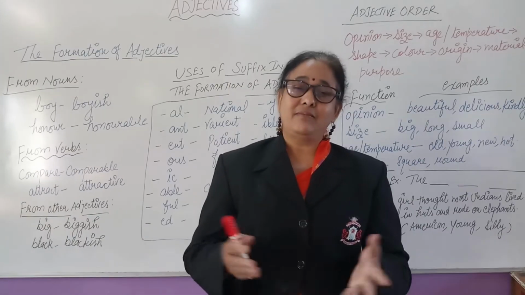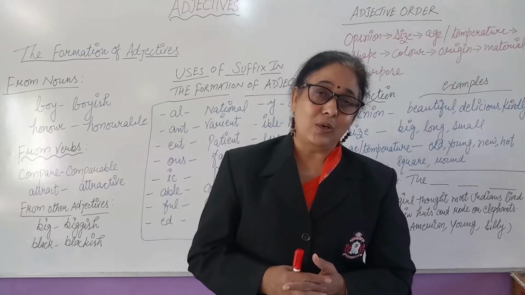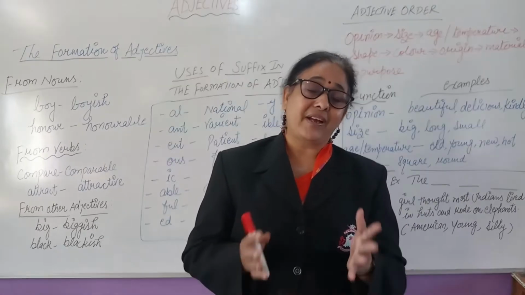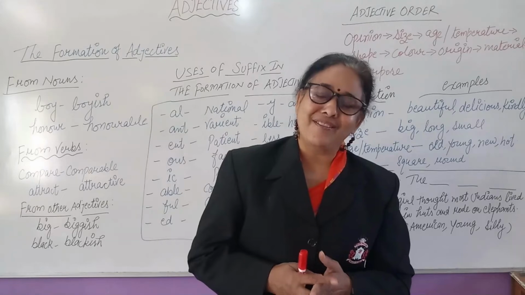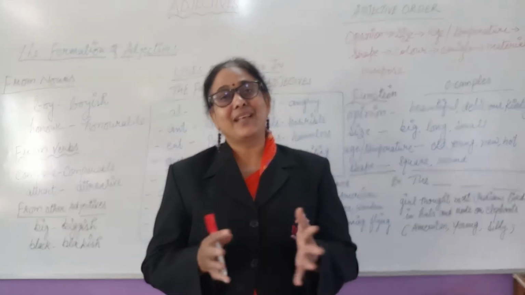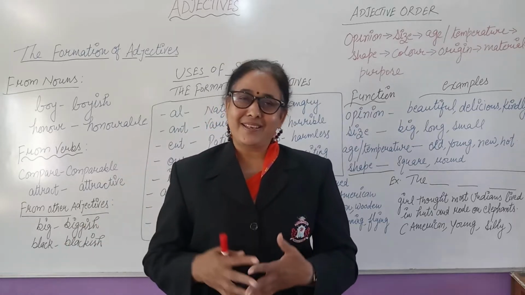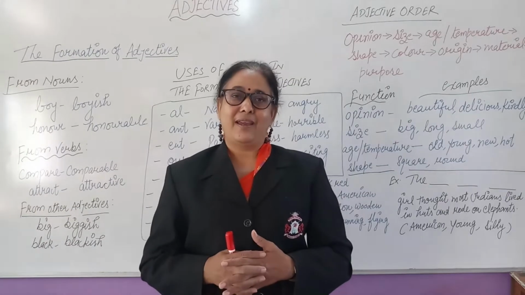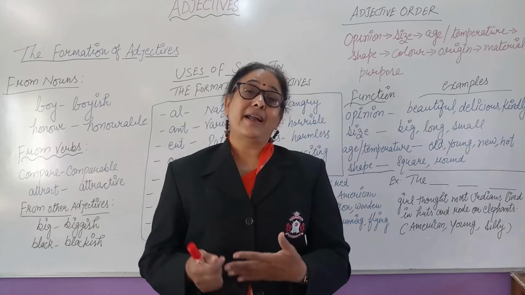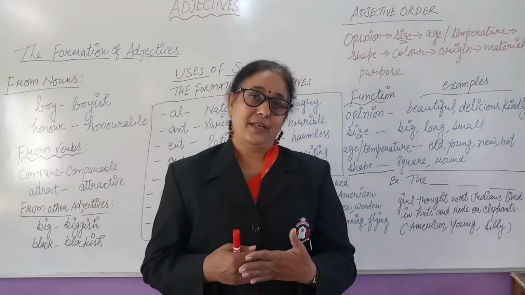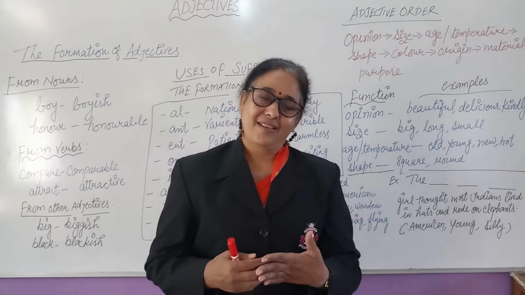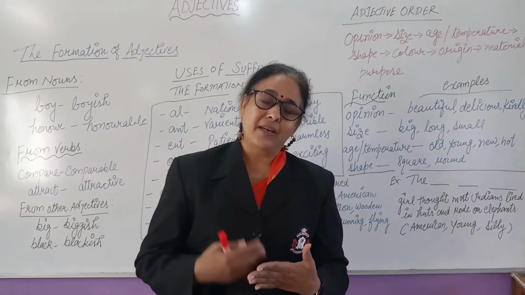Like, all the nations of the world are almost affected with this pandemic coronavirus, stating the quantity. Or, there are few benches in the classroom. Next is the adjective of number. When you state the number, then it is the adjective of number.